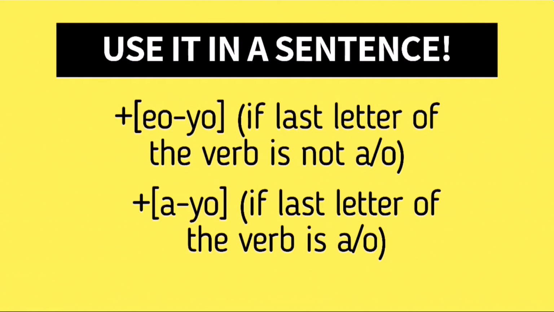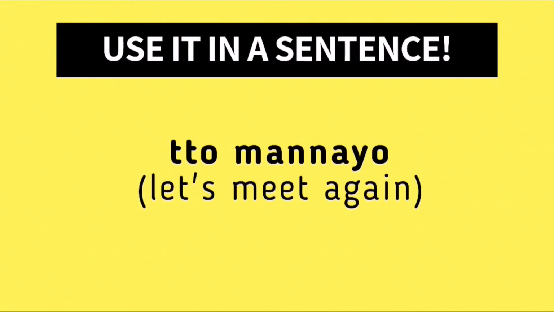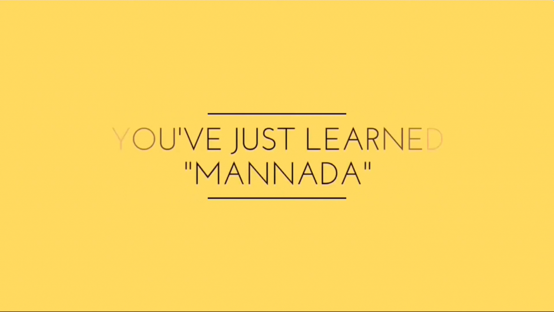If the last letter of the verb is not a or o, we will add oyo. And if the last letter of the verb is a or o, we will add ayo. And looking back to the transformation of MANNADA to manayo, as you can see, since the last letter of manna is a or o, we'll need to add ayo. So mana plus ayo is manayo. And when we add manayo to to, it would result to a sentence that means, let's meet again. And with that, you've just learned MANNADA.